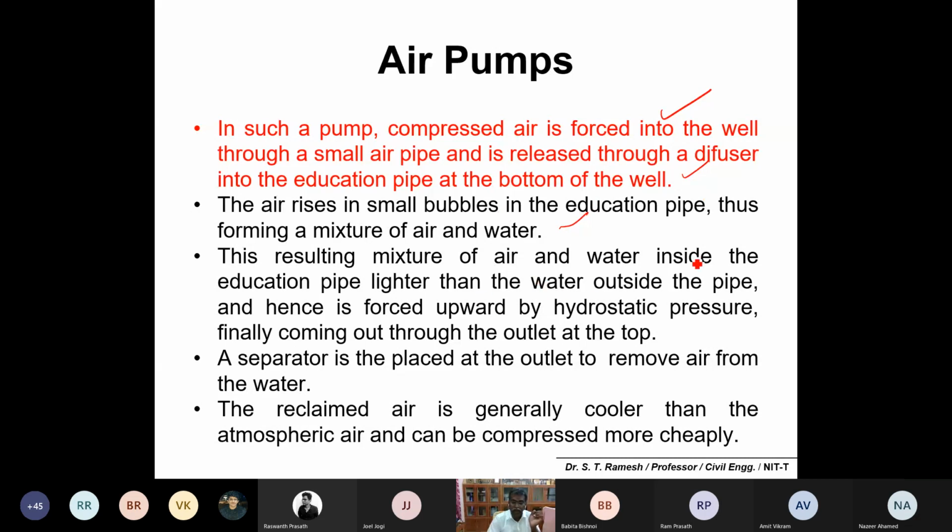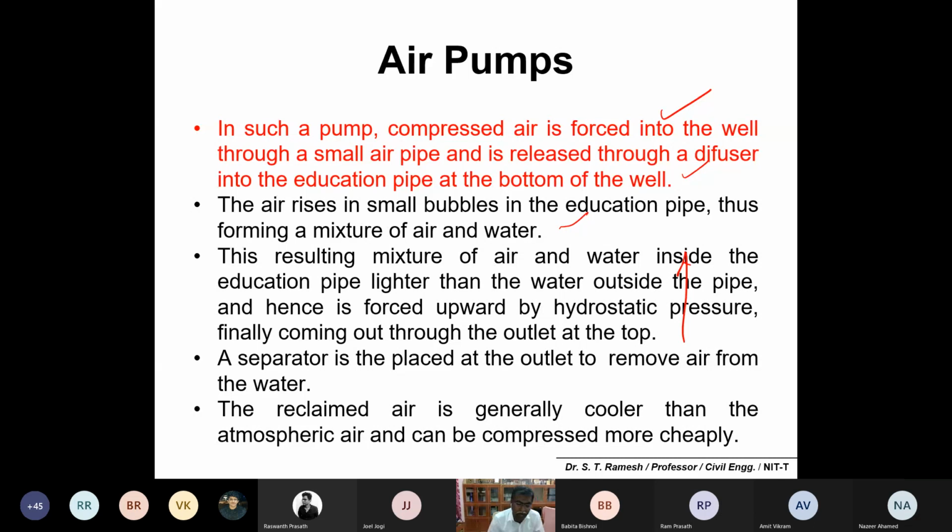The resulting mixture of air and water inside the pipe is lighter than the water outside the pipe. Thereby, the water is forced upward by a hydrostatic pressure. Finally, it comes out through the outlet at the top.